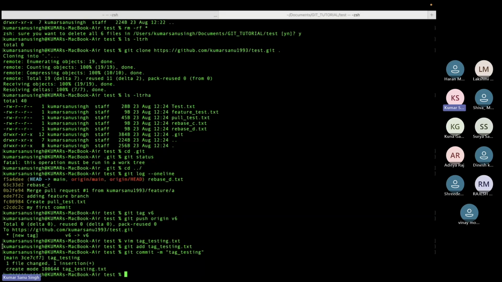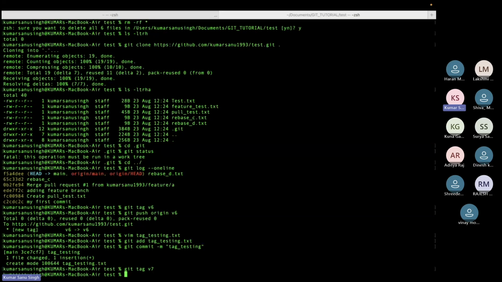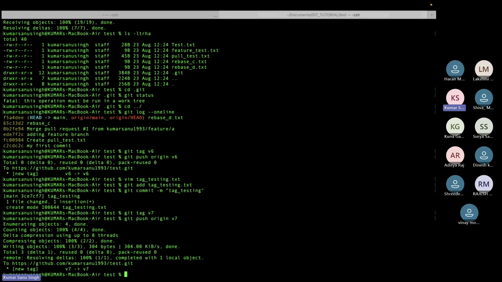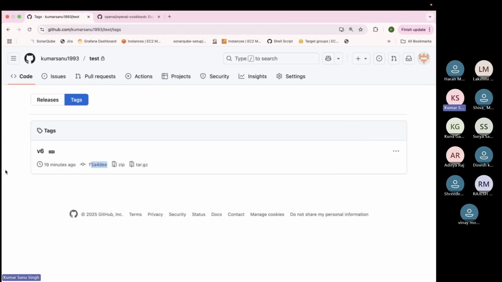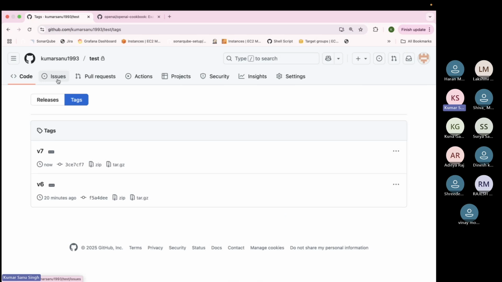Okay, now I have a new commit here, right? So now I need to create one more tag out of it called v7. Okay, git tag v7, and now I have to push the tag. Now I have to push the tag v7. Okay, so the moment I'm pushing this tag, now you see here, you will be getting one more tag, v7. So tag to tag changes goes like this only. Okay,